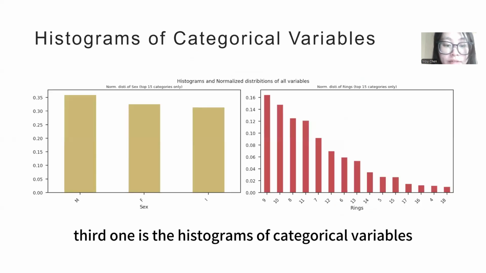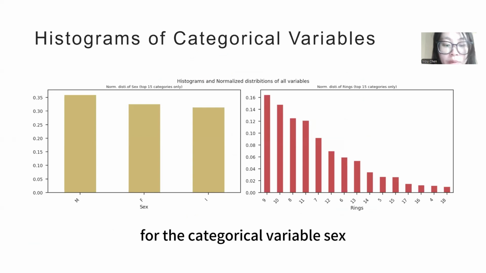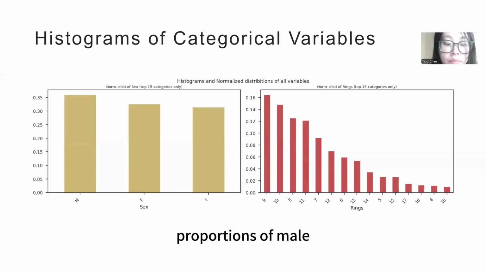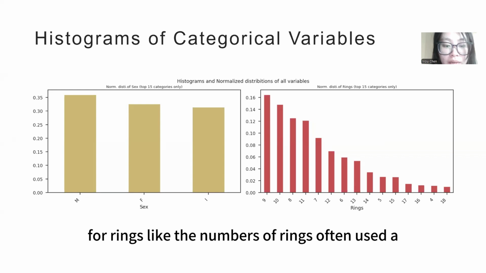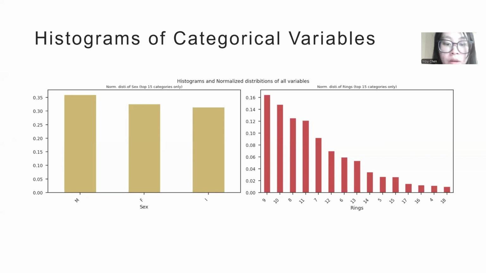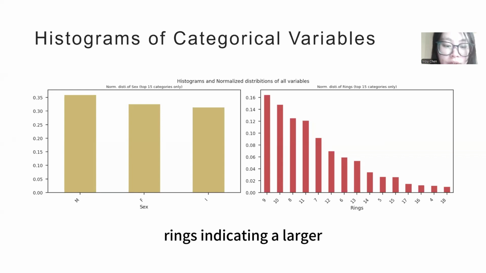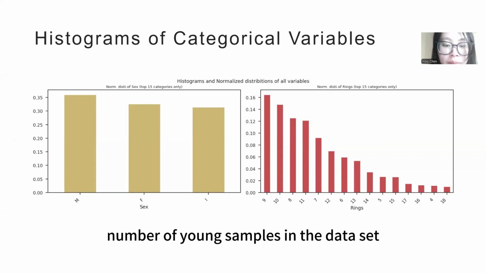Third one is the histograms of categorical variables. For the categorical variable sex, the distribution is relatively balanced, with similar proportions of males, females, and juveniles. For rings, often used as a proxy for age, the frequency distribution shows a decreasing trend with a peak at 9 rings, indicating a larger number of young samples in the dataset.